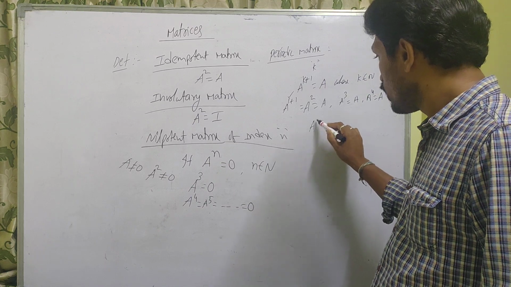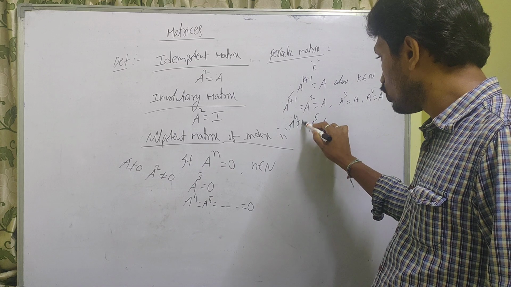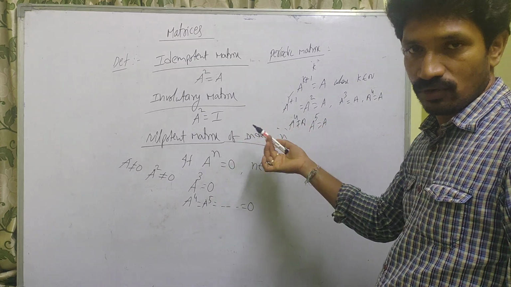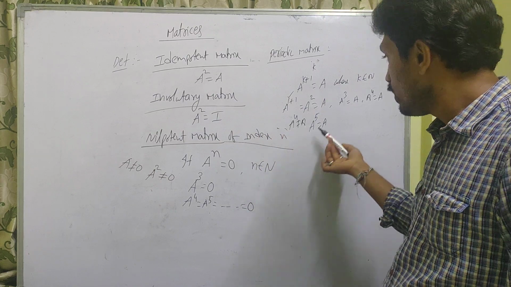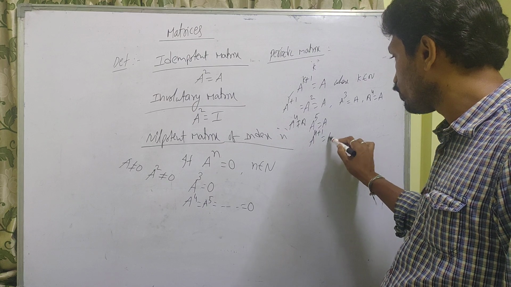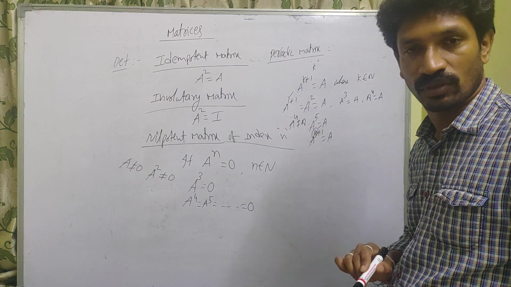Suppose A power 5 is equal to A, A power 4 is not equal to A, and lesser powers A cube, A square are also not equal to A, then it is a periodic matrix with period 4. With period 4 we have to say. Clear?